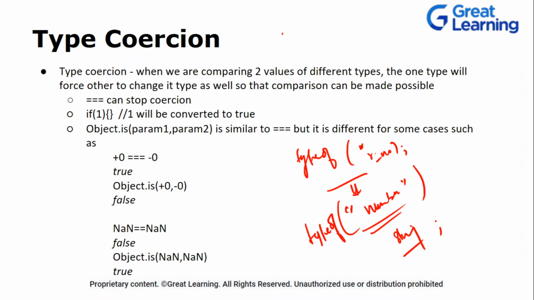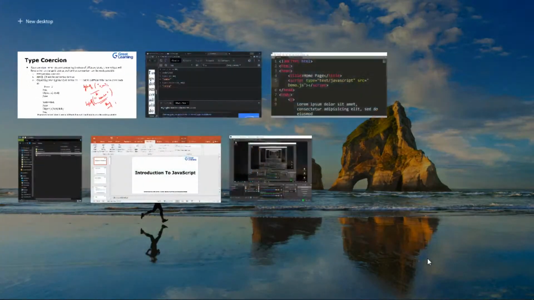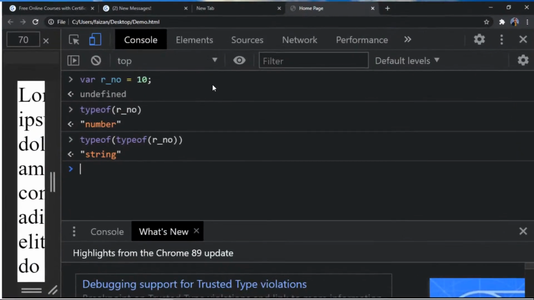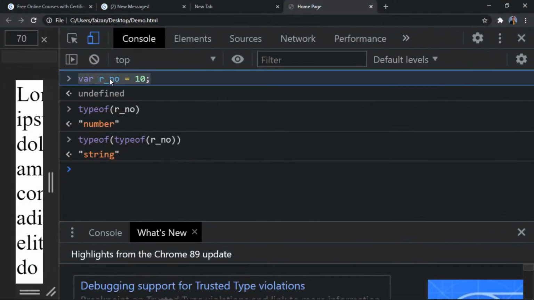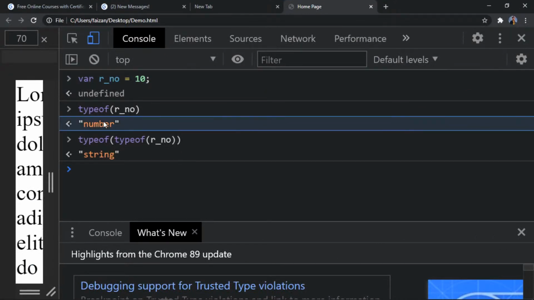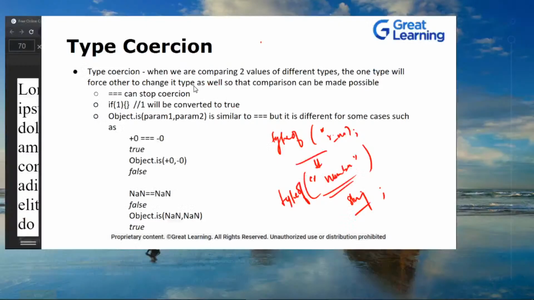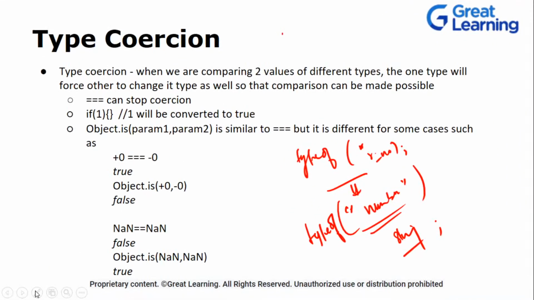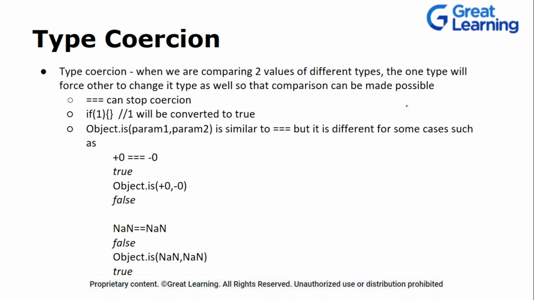Okay, I will repeat. Let's go back into our browser. You see here what I did, roll number. It gave me an output in the form of string, so double quotes number, and then I'm doing a type of again. Let me clear my screen and reiterate what I said. I did a type of on our roll number.